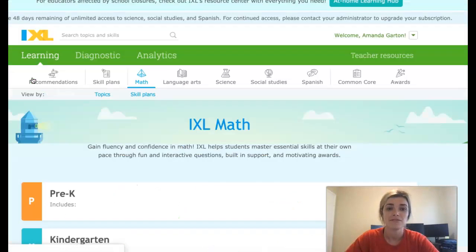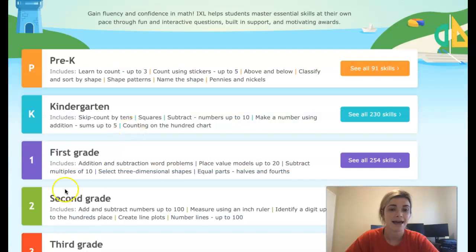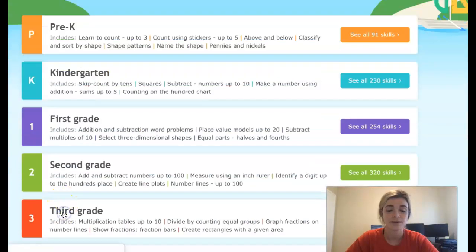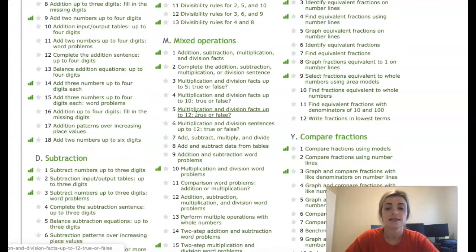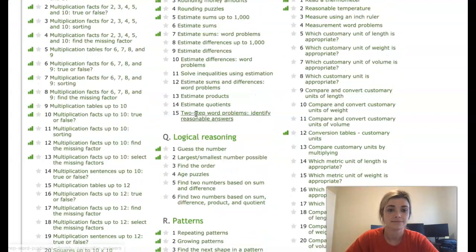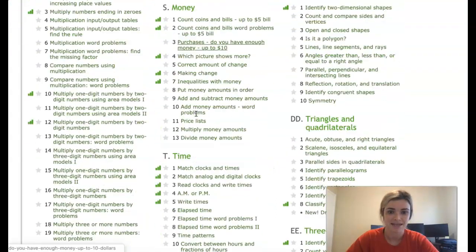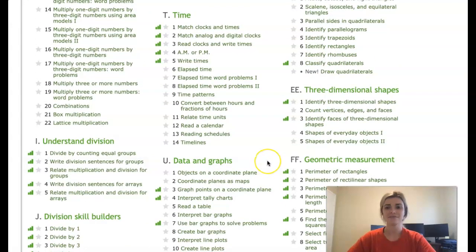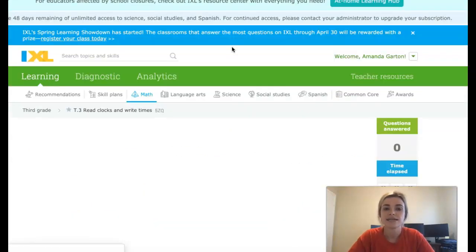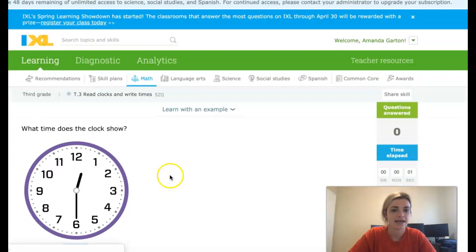So for math, I am going to go to math, 3rd grade, and we're doing T3. Remember, it is 10 to 15 minutes. This week for math, it is time. So everything this week, whether you're doing the online or the offline, is working with time. So T3 is reading clocks and writing times.